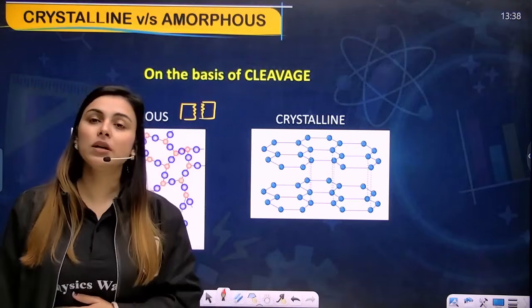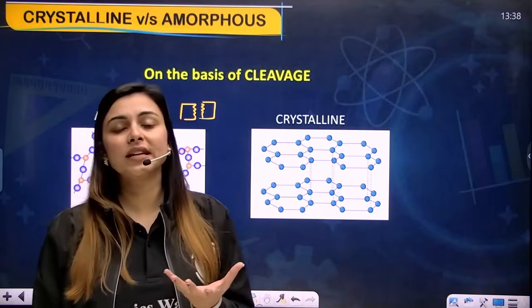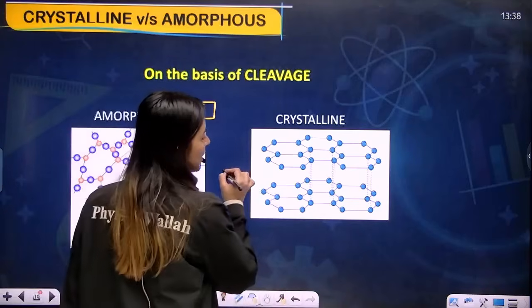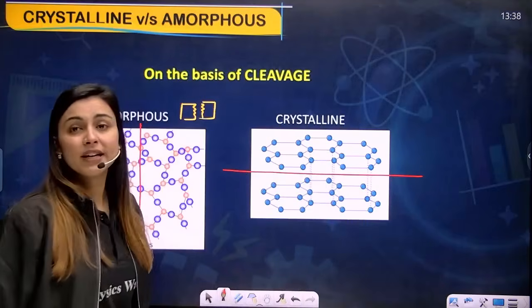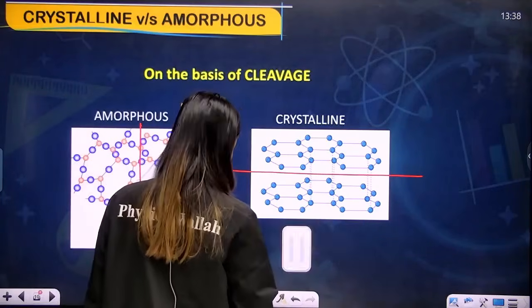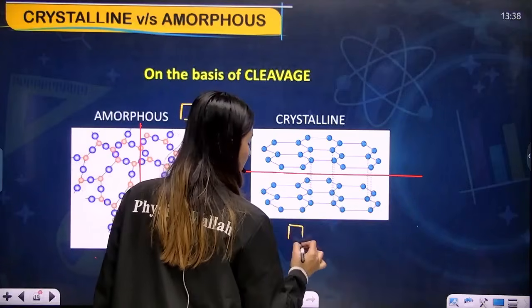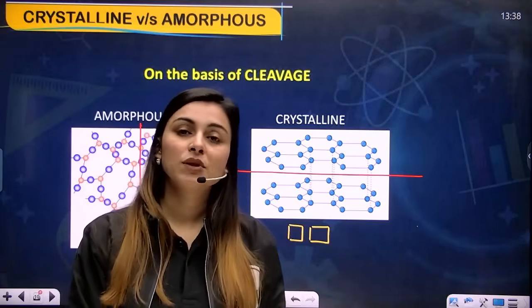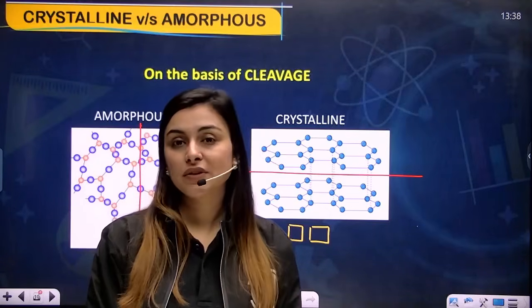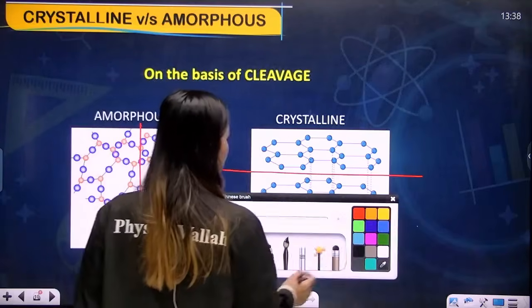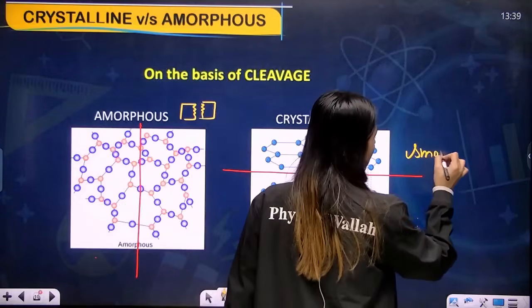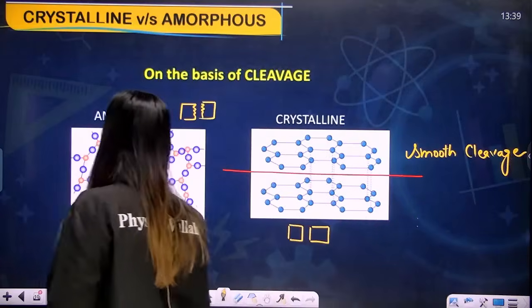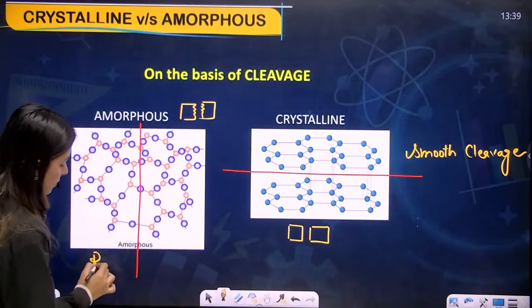Now let's move forward to a crystalline solid. Now my dear students, you know that in crystalline solid the arrangement is absolutely ordered, and if you cleave a crystalline solid, let's say you cleaved this from here, what will you get? You get a plain smooth area, because the arrangement is ordered, right? Yes, this is the difference between amorphous and crystalline solid based on cleavage. So can I say that here you will get a smooth cleavage and here you will get a rough cleavage?